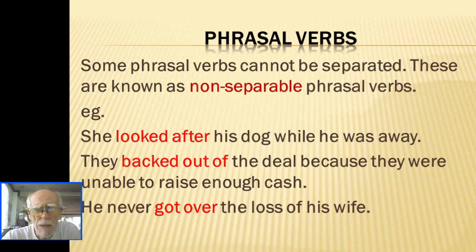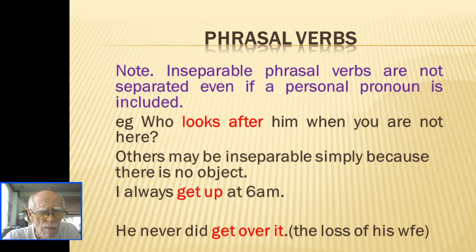Some phrasal verbs cannot be separated. These are known as non-separable phrasal verbs. For example, she looked after his dog while he was away. They backed out of the deal because they were unable to raise enough cash. He never got over the loss of his wife. Note, inseparable phrasal verbs are not separated even if a personal pronoun is included. Who looks after him when you are not here?